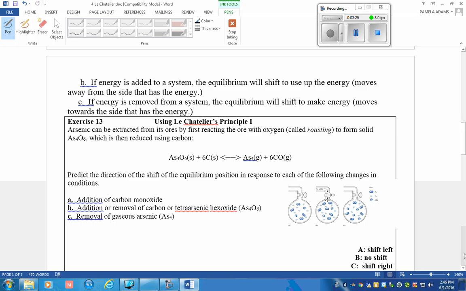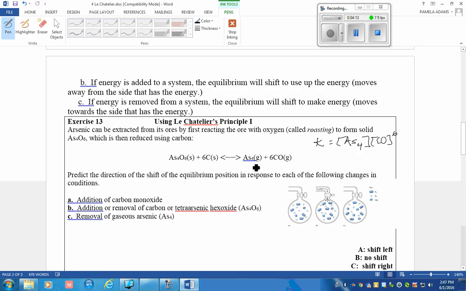All right, here we have a reaction. Looking at it, it is balanced. I see that this is the solid, this is the solid. These are gases. The equilibrium expression for this would be this. If you added carbon monoxide, if you made this larger, you would disturb the equilibrium. It would shift to the left, using up more carbon monoxide to undo what has been done. Add carbon monoxide, shift to the side that uses carbon monoxide.